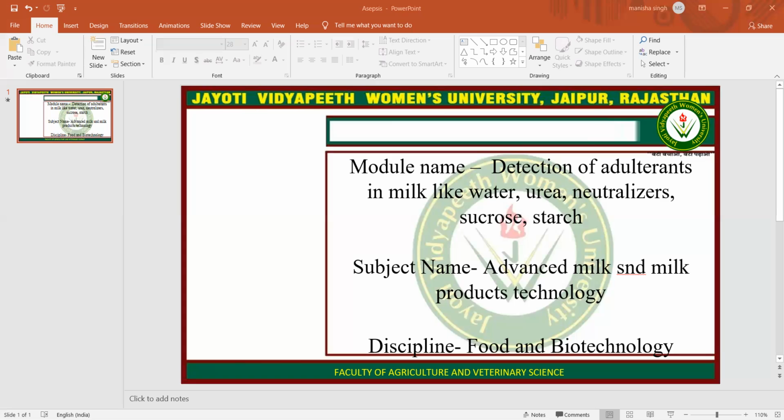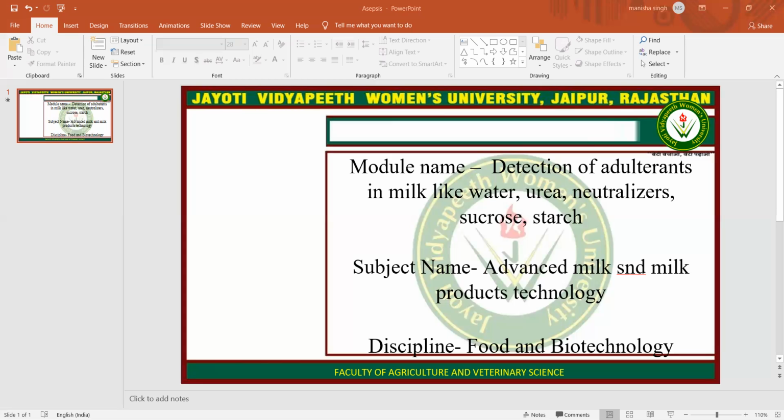For procedure, mix 1 ml of milk with 1 ml of 1.6% DMAB reagent. Distinct yellow color is observed in milk containing added urea. The control shows a slight yellow color due to the presence of natural urea. The limit of detection of this method is 0.2%.